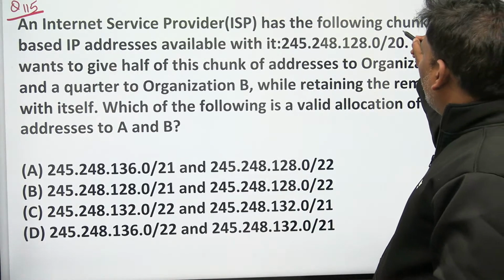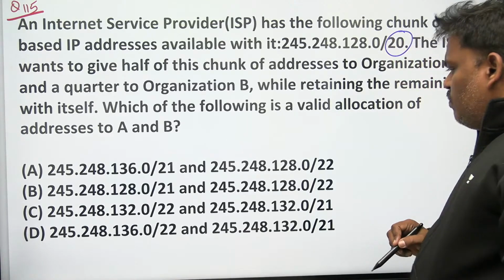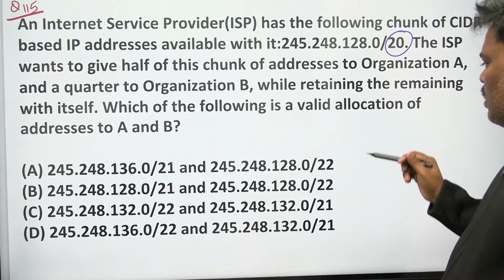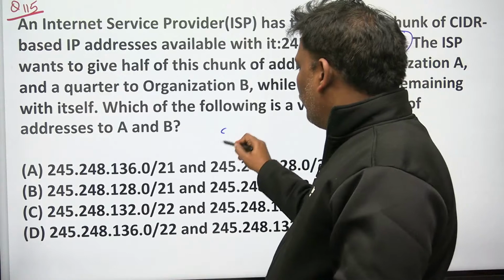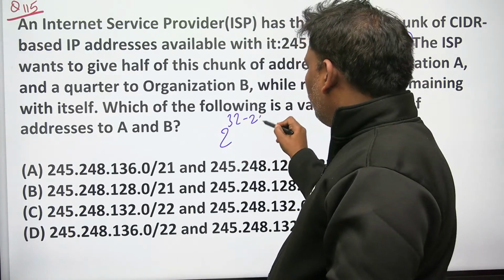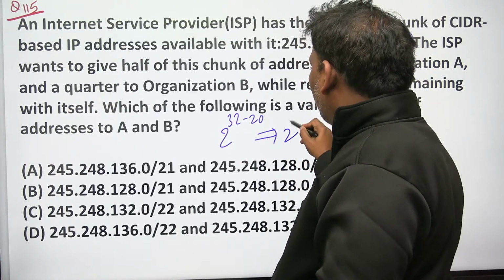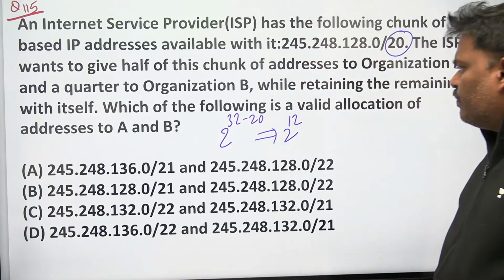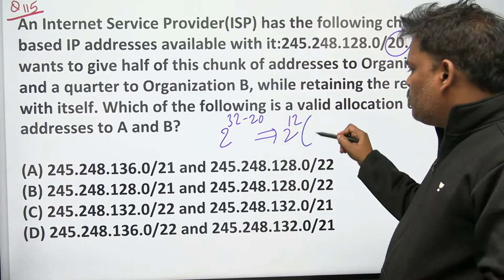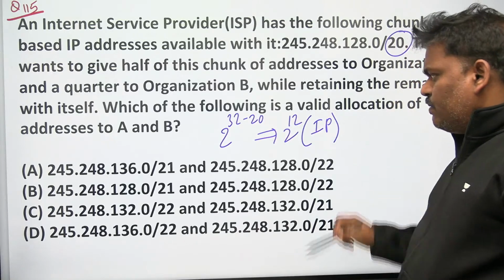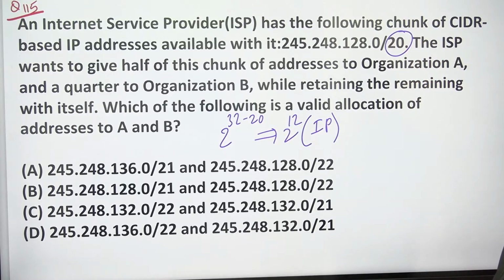Now listen properly. Mask is 20, so how many IPs are possible? 2 power 32 minus 20, which is 2 power 12 possible. Be careful. The last 12 bits, from 12 zeros to 12 ones, those many IPs are possible. 2 power 12 IPs possible.